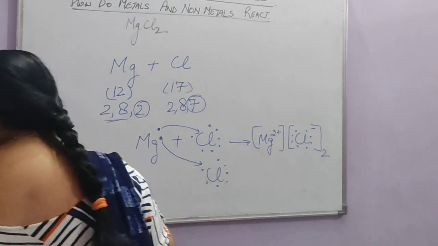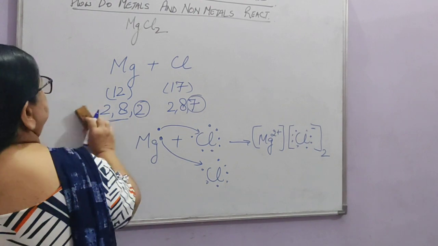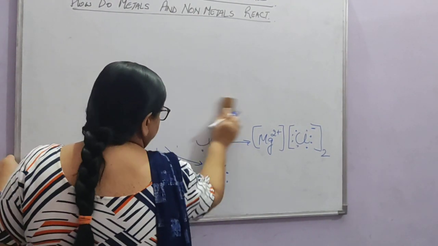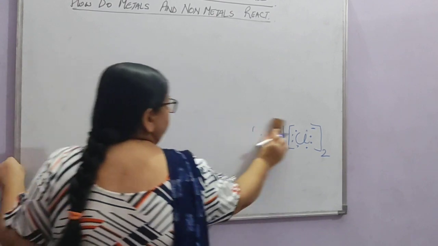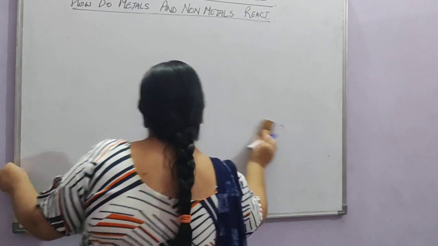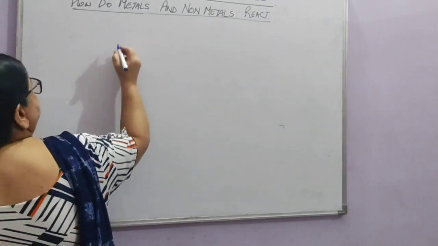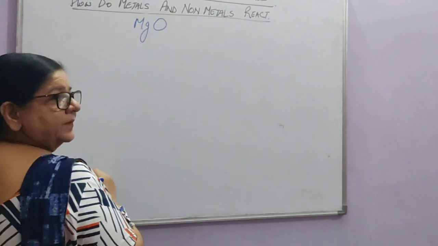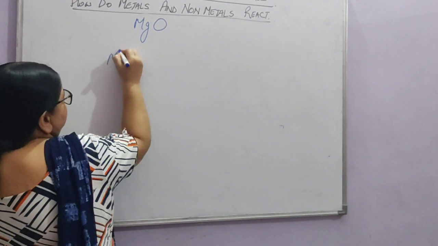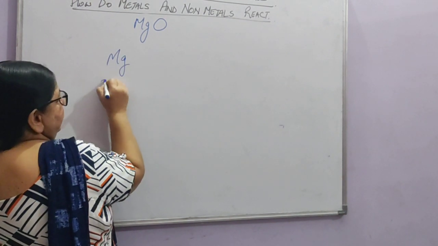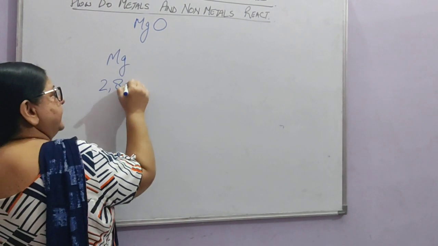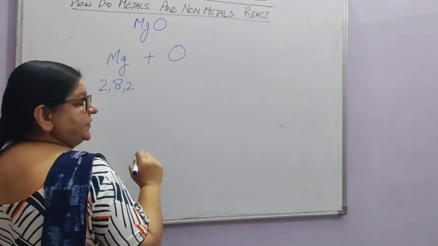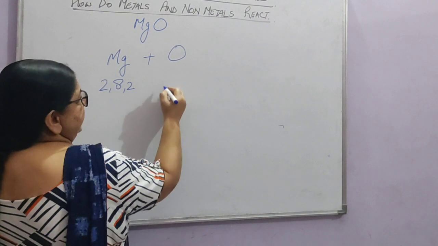We will take one more example. Let's take one more example. We can take up magnesium oxide now. Right? Magnesium oxide. Now again, magnesium is 2,8,2 plus oxygen. Now oxygen, how many electrons will it have?